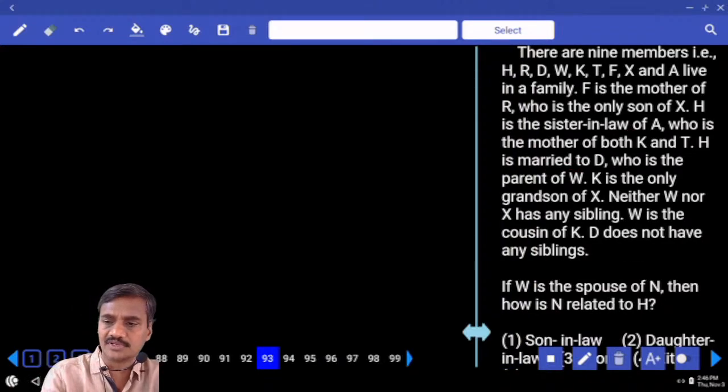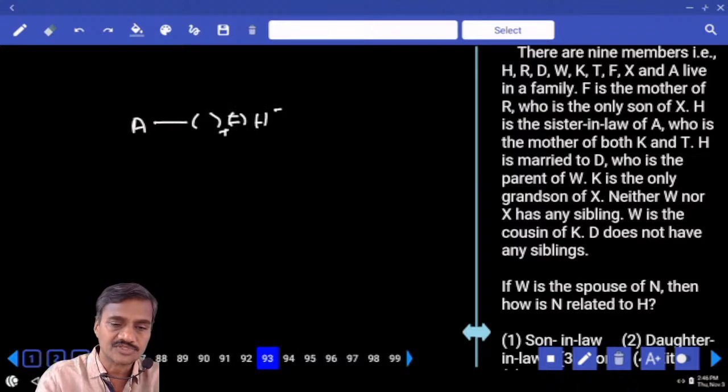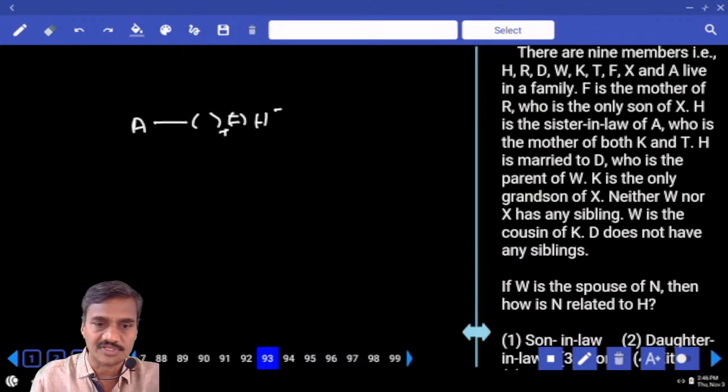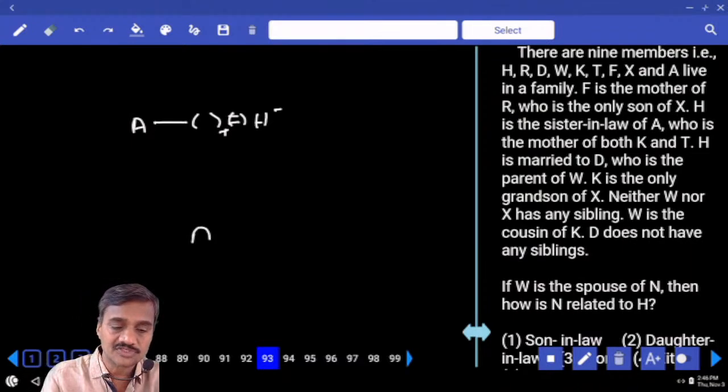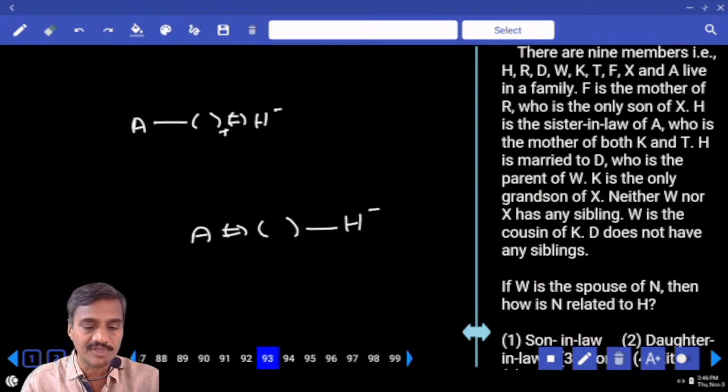Now let us start from here. H is the sister-in-law of A. Now A is here. H is the sister-in-law of A means A's spouse, A's siblings, A's brother's wife. Let us take A's brother's wife. If A's brother's wife is H, H is the sister-in-law of A. Does that fit? This is one case. And what is the next case we have? A's spouse's sister is H. Now this is the second case. So many possibilities we have: A's spouse's sister or A's brother's wife.